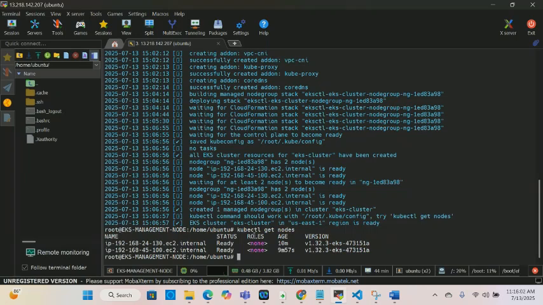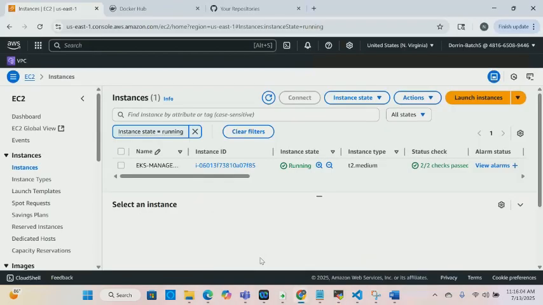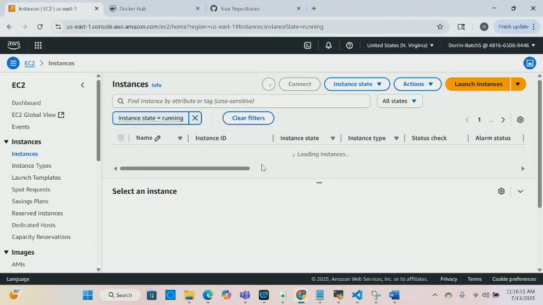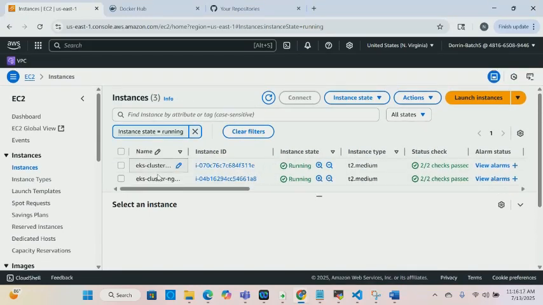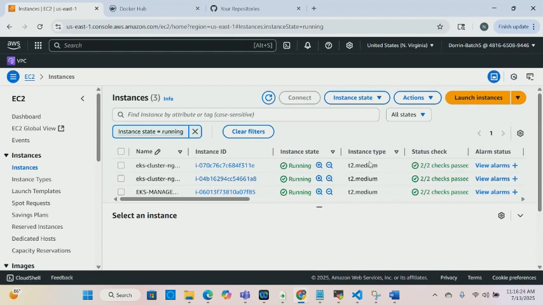Now what we're going to do is clone our project. Let me show you something. You see, we had one management node. Now if I refresh this, we're going to have the other worker nodes. They should be in here. You see, it created two instances of type t2.medium. That's what it's been doing in the background.